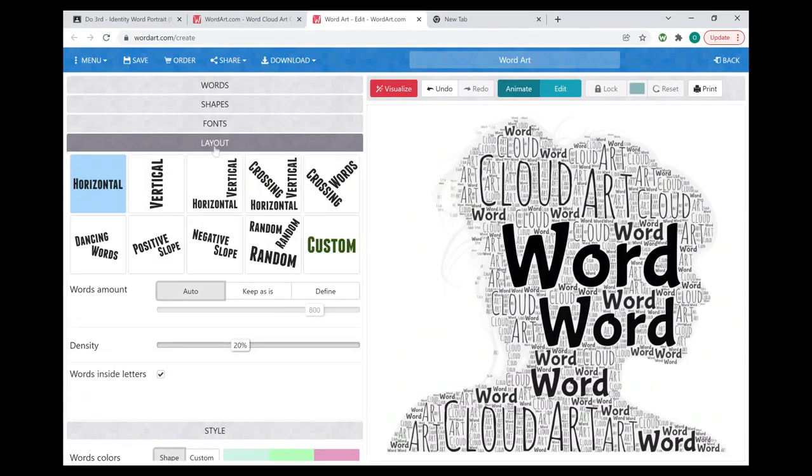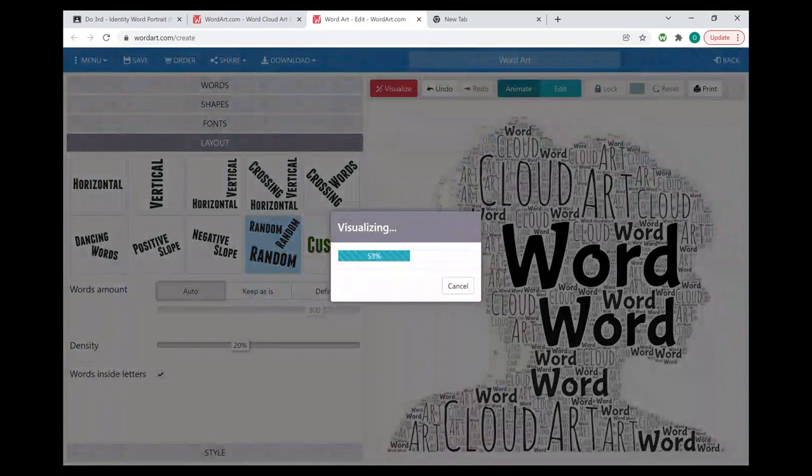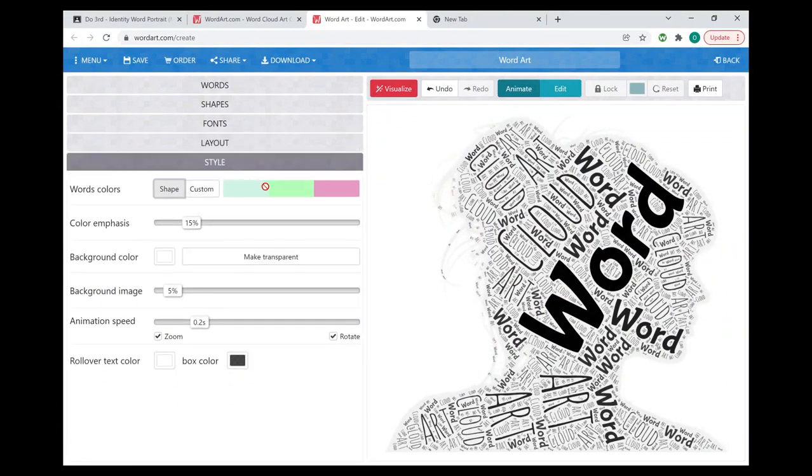And you can always go back to your layout or your font to play around with different styles. So I'm going to go ahead and just maybe choose random instead of horizontal, and we'll see how that looks. All right, so you guys can see that the words are kind of randomly placed now. You can go and decide which colors you want to use. You can do custom colors.